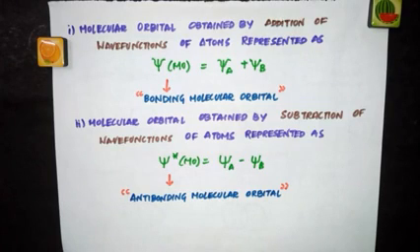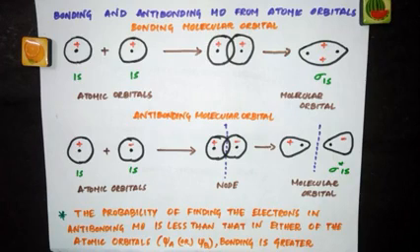The physical picture of bonding and antibonding molecular orbitals can be obtained by considering the atomic orbitals. To illustrate this, we'll take the combination of the 1s orbital of one hydrogen atom with the 1s orbital of a second hydrogen atom to form two molecular orbitals in the hydrogen molecule. So we are taking two hydrogen atoms to illustrate how bonding and antibonding molecular orbitals are obtained.